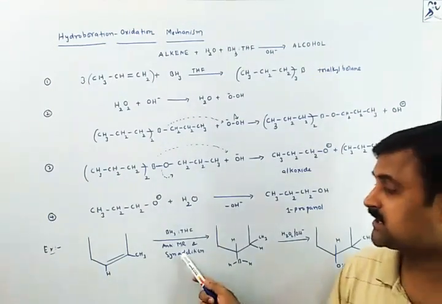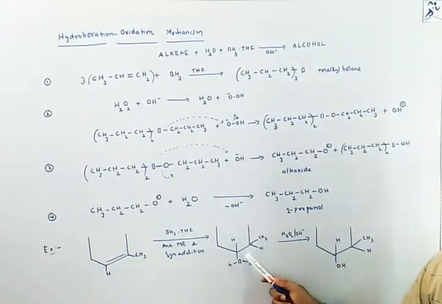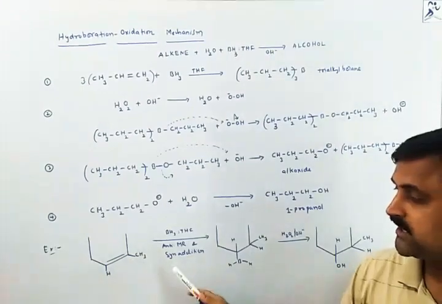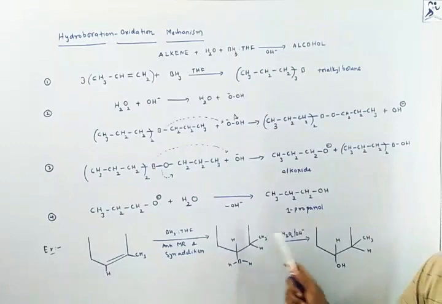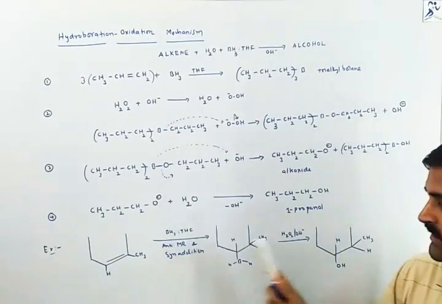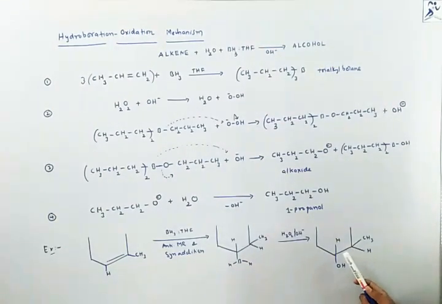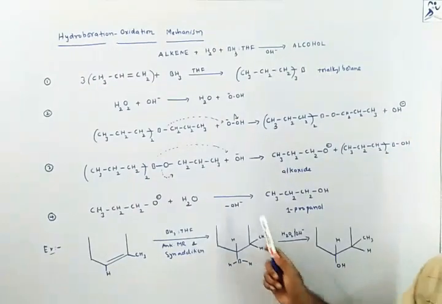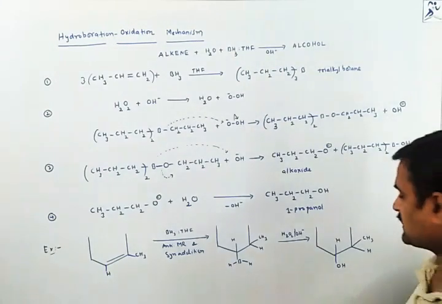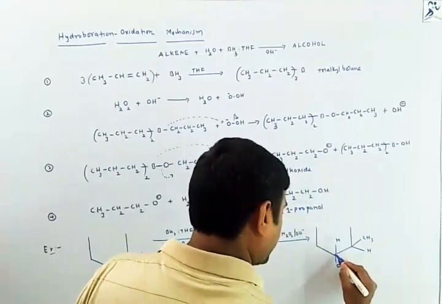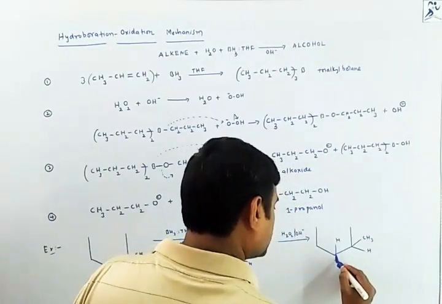Syn addition is nothing but the groups attached to the unsaturation being added over one face of the carbons only. That means on one side, the water we are adding in all these mechanisms is said to be OH minus ion and H plus ion. So this OH and H are both added on one face of that alkene.